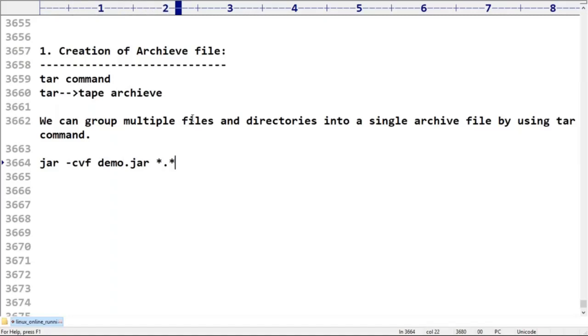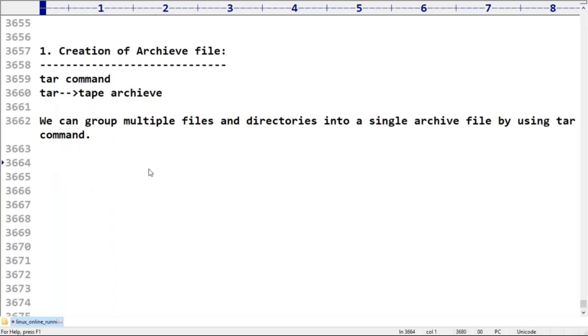Maybe in our childhood you heard this in Java. Can you please create all the .class files and convert them into a jar file? Like grouping all .class files, this is a jar. In the same way, we require to use tar also.